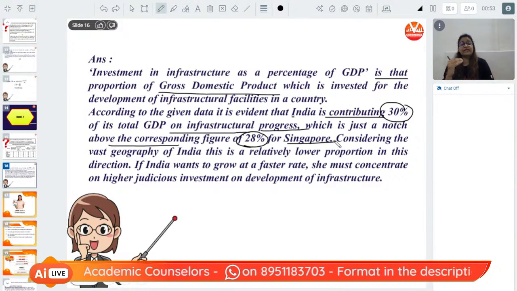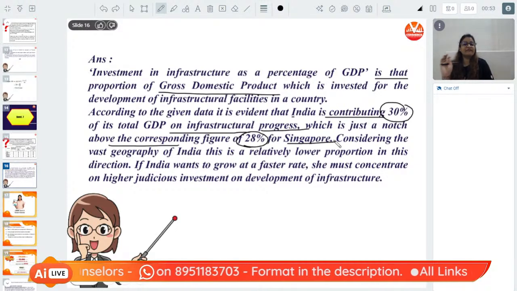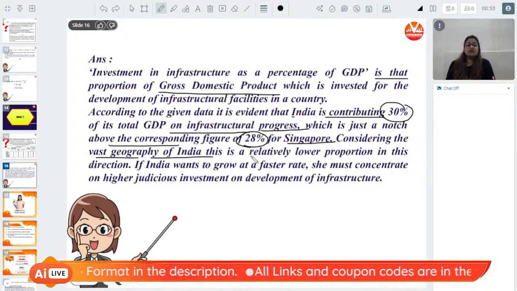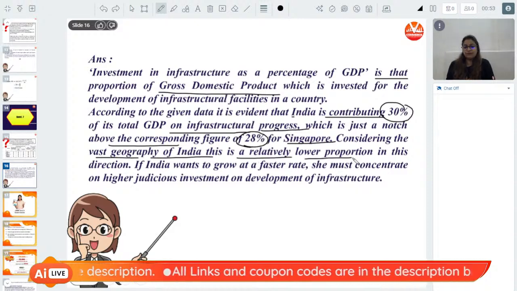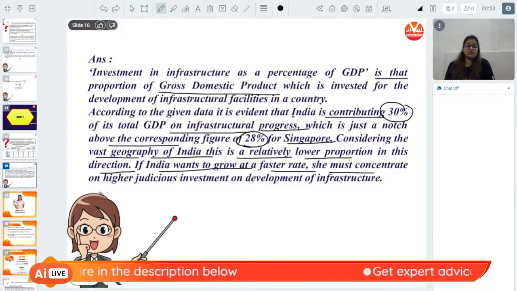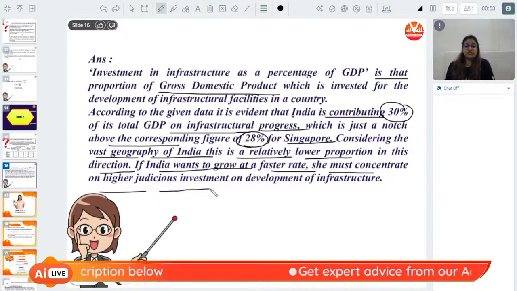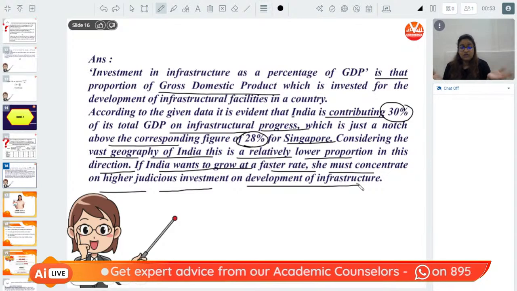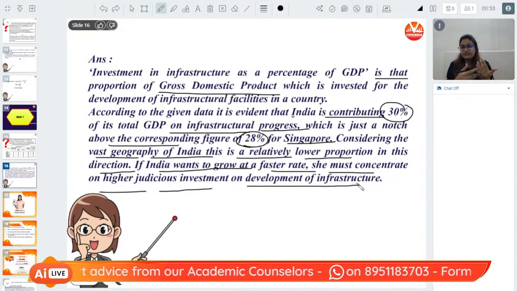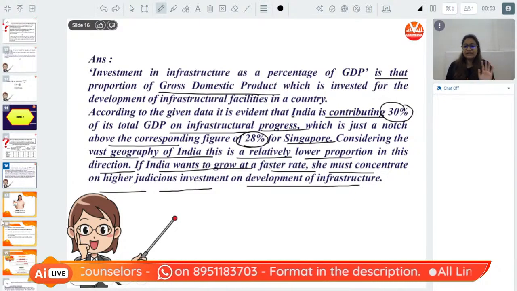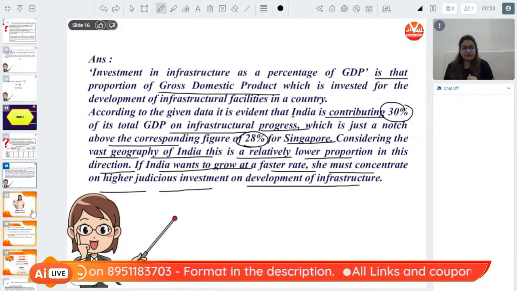This costs India a huge expenditure on investment. Considering the vast geography of India, this is a relatively lower proportion in this direction. If India wants to grow at a faster rate, we must concentrate on higher, judicious investment on development of infrastructure. See, as I told you all, we need to increase the investment. The foundation of investment has to be leveled up. Correct, everybody?